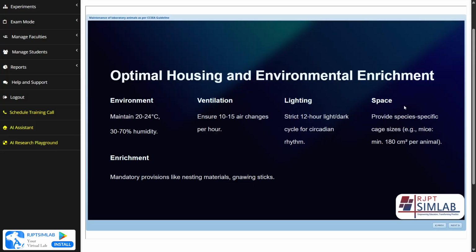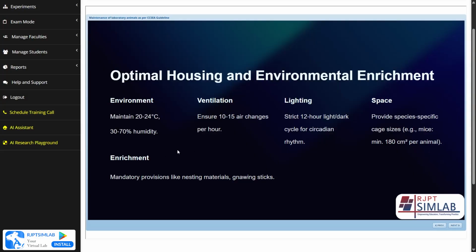Then fourth is the space. We have to provide a species-specific cage size. For example, we have to give a specific type of cage and specific size of cage according to the size of the animal. For example, for mice, a minimum of 180 square centimeters of area per animal should be there.